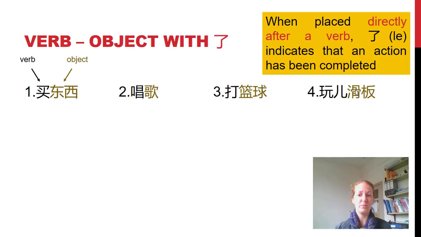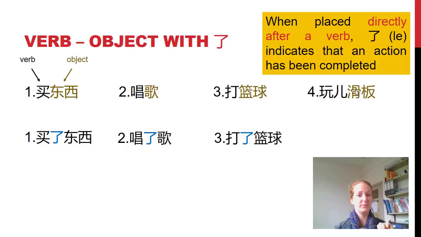So we need to place it directly after a verb. So the first one, I bought stuff, I went shopping. 我买了东西. See that the 了 goes straight after the 买. Next one, how do we do it? 唱了歌, 很好. 第三, 打了篮球, played basketball. 第四, 玩了滑板, played on the skateboard. 很好.